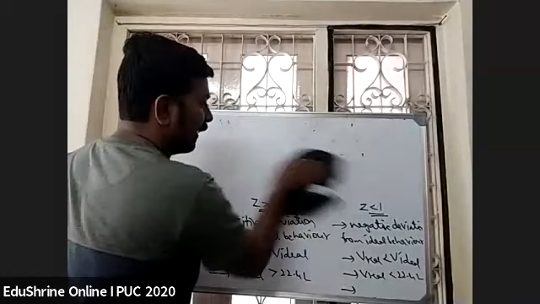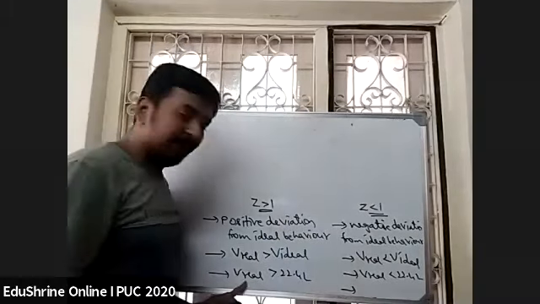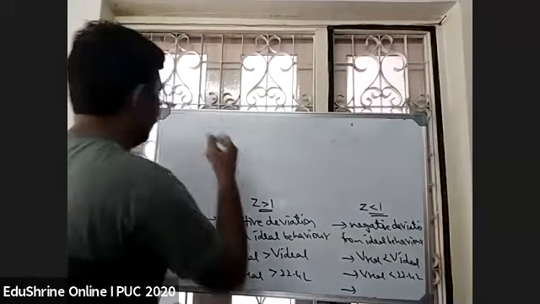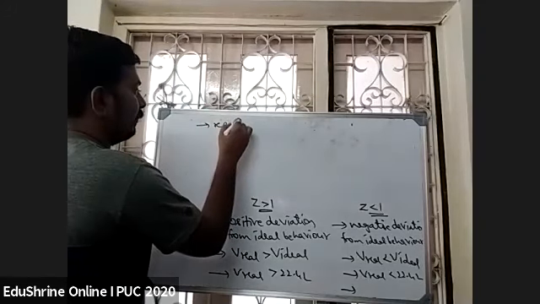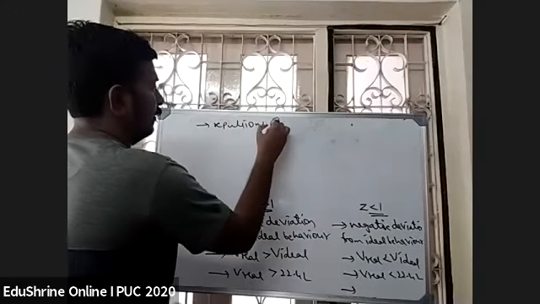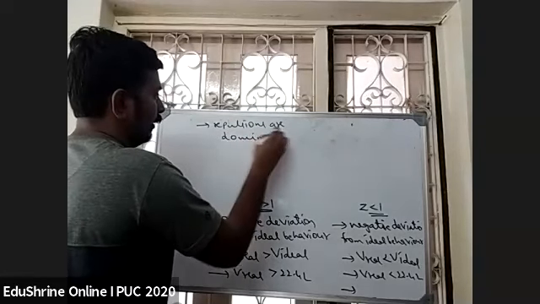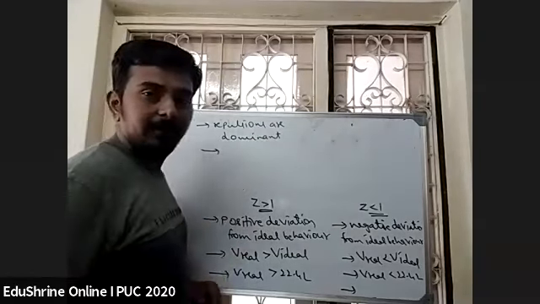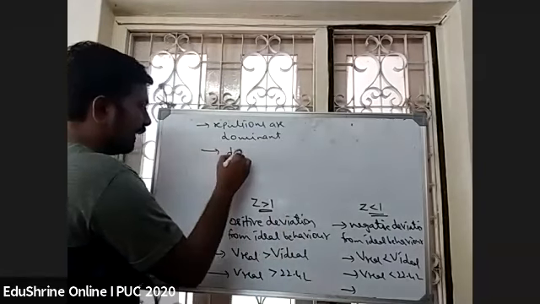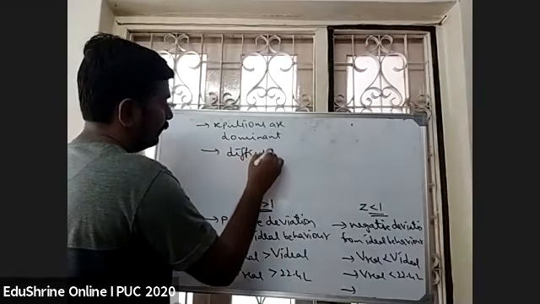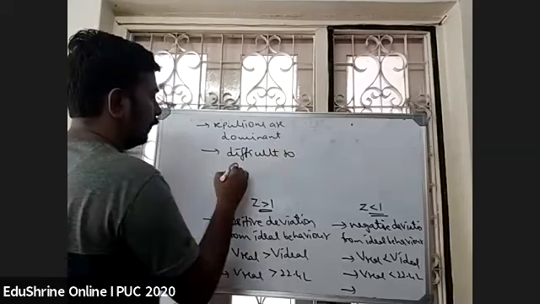So 2 more points you can add. When Z value is greater than 1, then repulsions are dominant. When repulsions are dominating, it will be difficult to liquefy a gas. Difficult to liquefy.